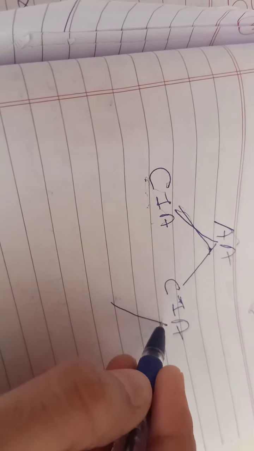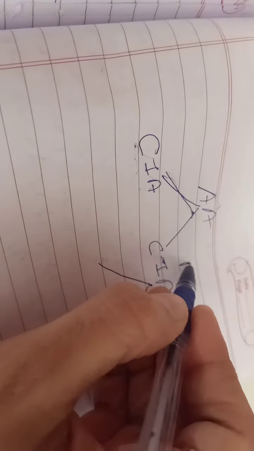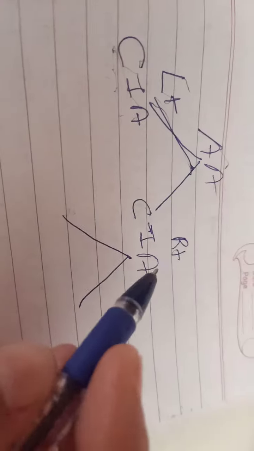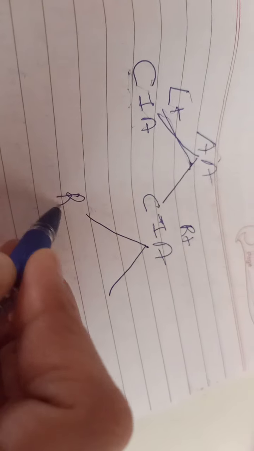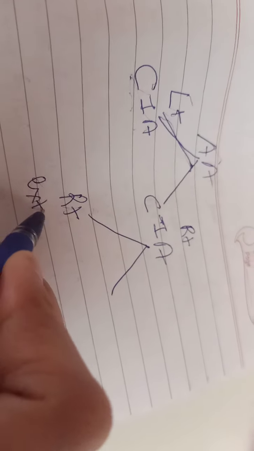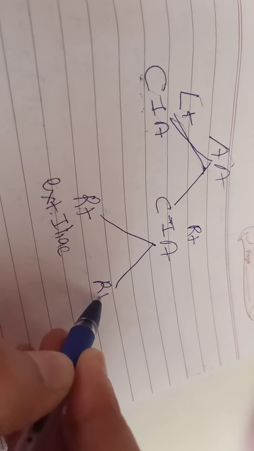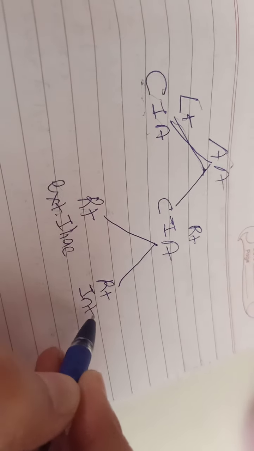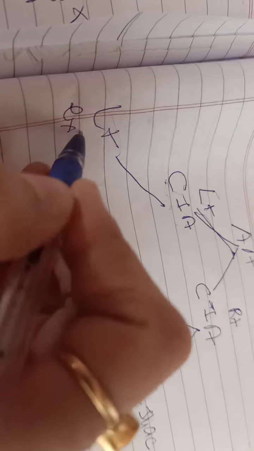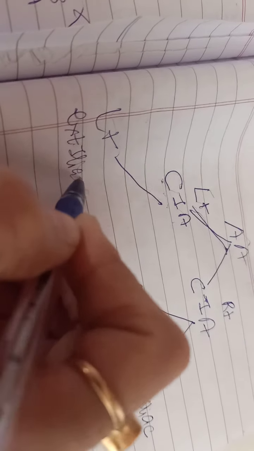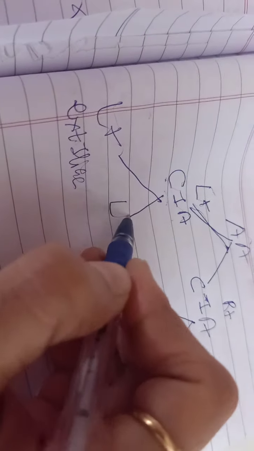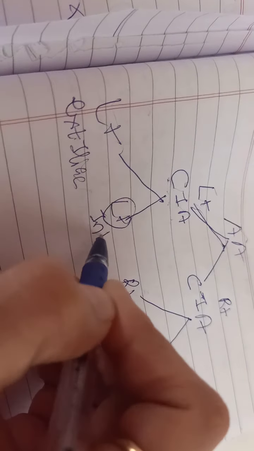This terminal branch further divides, if this is the right, this is the left, into right external iliac and right internal iliac, and left external iliac and left internal iliac.